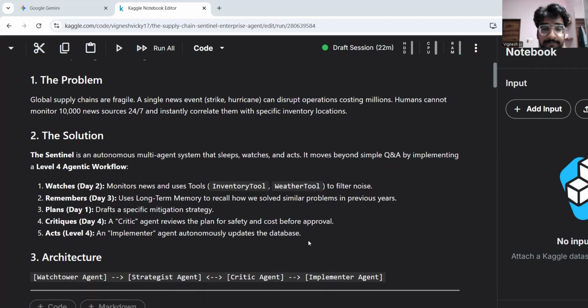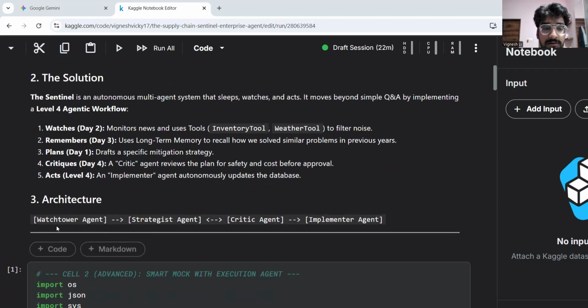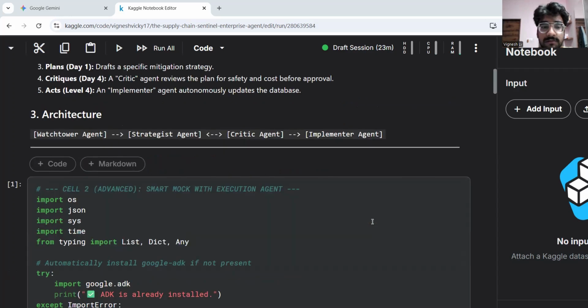Here we can see the architecture. The watchtower agent is our first agent, which monitors. After that, it sends to the strategy agent, which strategizes the backup plan. Next is the critic agent, which approves whether the plan is cost effective or not, and whether it should move ahead. And the implementer implements and updates the database from in transit to the updated database for the change of plans. So here is the code.